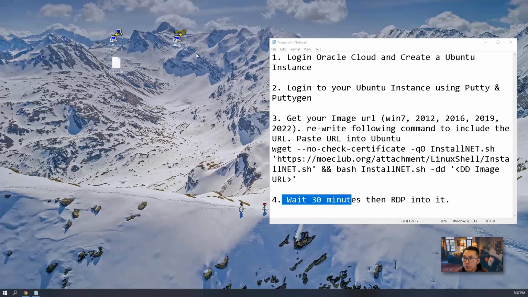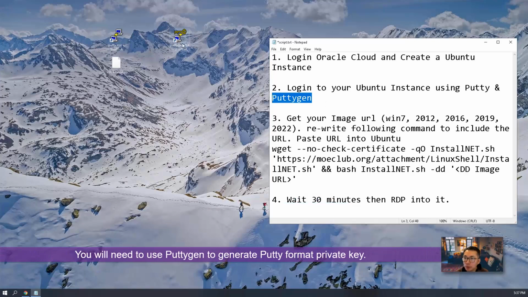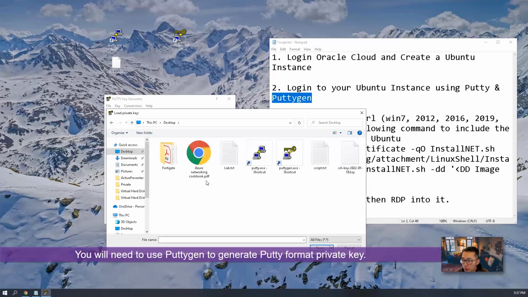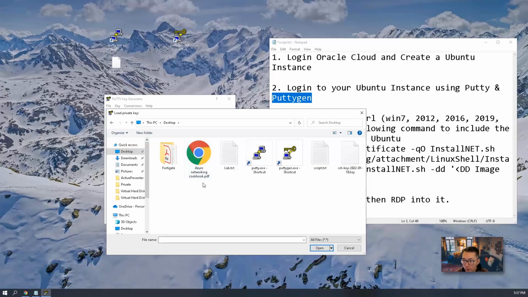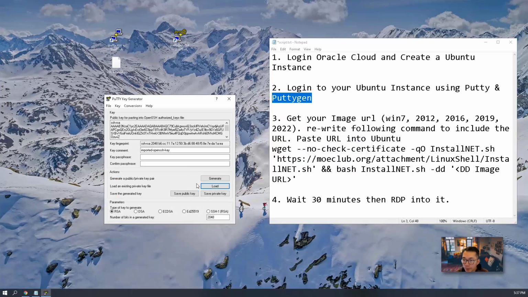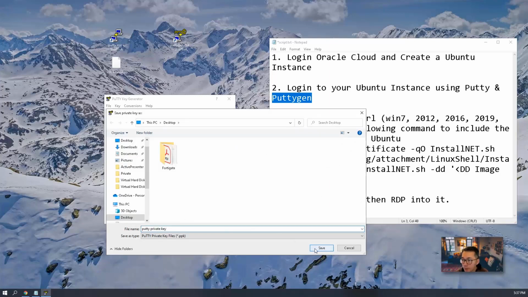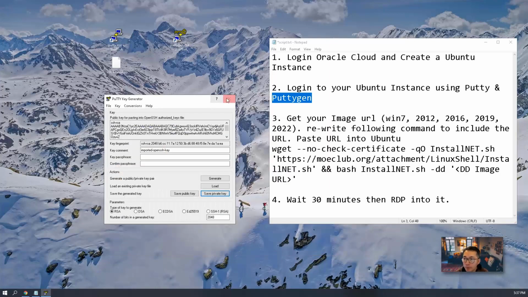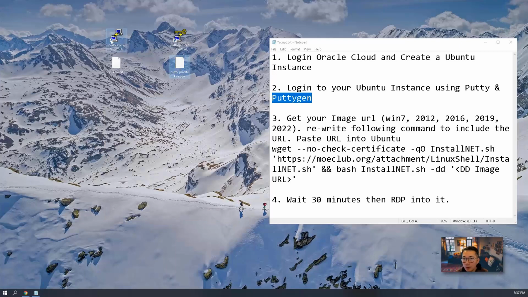The one thing you will need to do is use Puttygen to generate the Putty format private key. So you need to save this Putty key on our desktop, so we can use it in our next step.